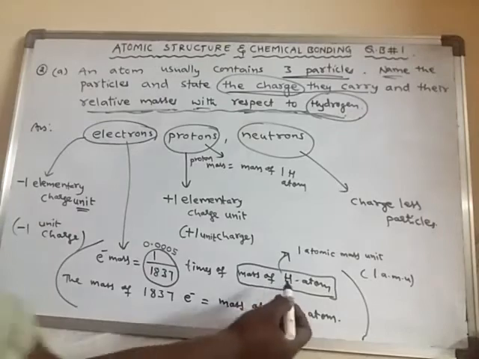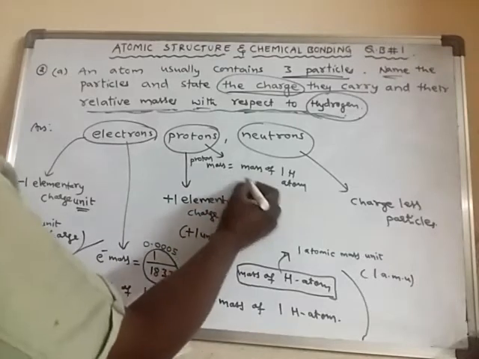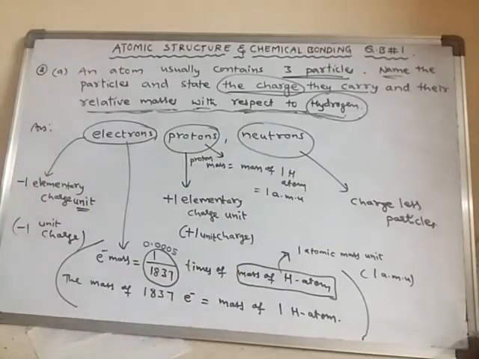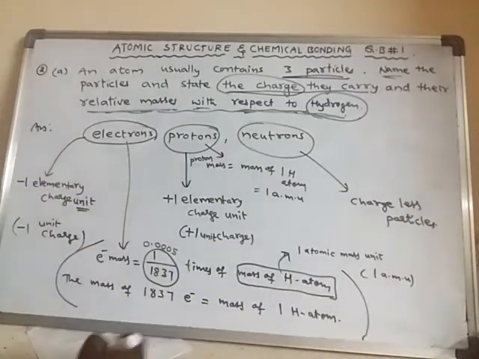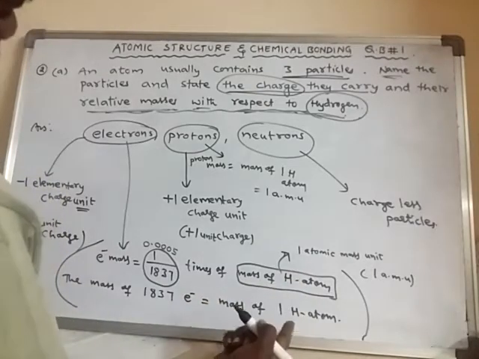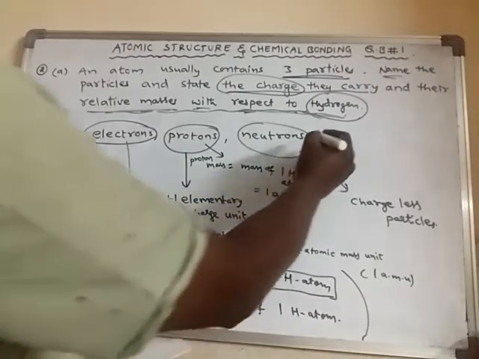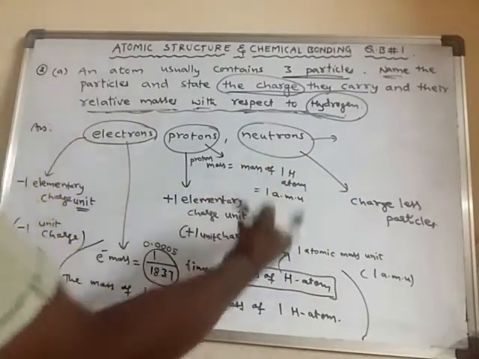As the mass of one hydrogen atom is equal to 1 atomic mass unit, therefore the mass of one proton is also said to be equal to 1 atomic mass unit. So we can say it like this also: the mass of a proton is equal to the mass of one hydrogen atom, which is also equal to 1 atomic mass unit. Because the mass of a hydrogen atom, we have already learnt, scientists have given this value as 1 atomic mass unit. And even a neutron, the mass of one neutron is almost equal to the mass of one hydrogen atom.